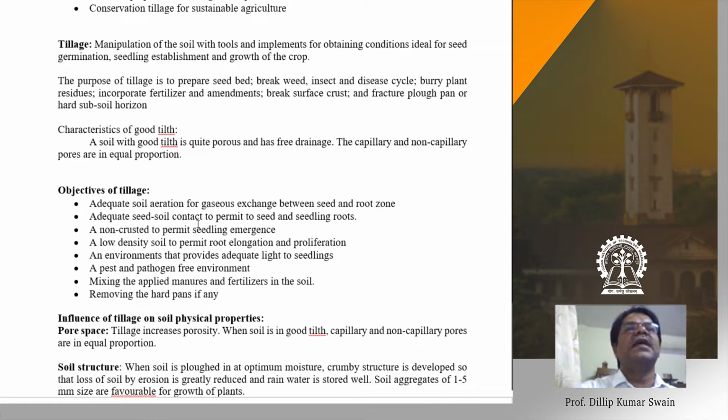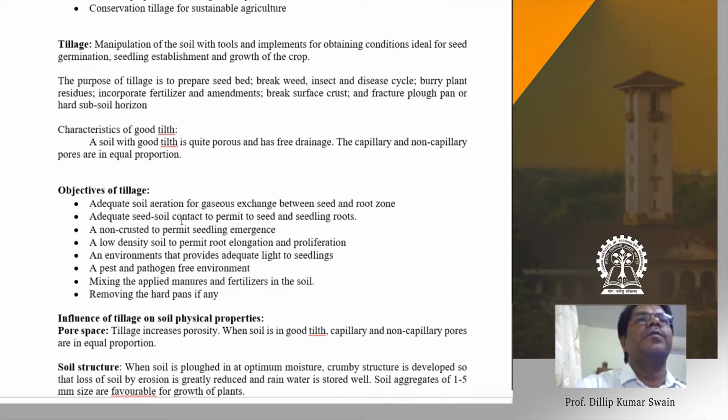Then adequate seed soil contact. If the seed soil contact is not proper, this seed may not germinate, because germination of the seeds needs proper moisture, and the seed gets moisture from the soil. If the seed remains in a hole where there is no soil, it doesn't come in proper contact with the soil, it only comes in partial contact with the soil, and it may not give a good germination. This seed may not get the proper moisture for germination. In that case, it needs a good seed and soil contact.